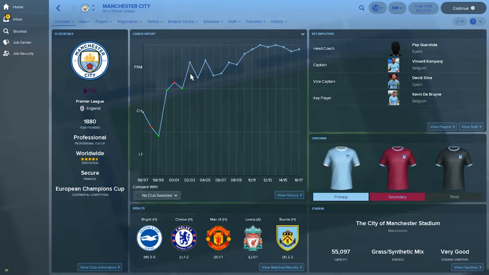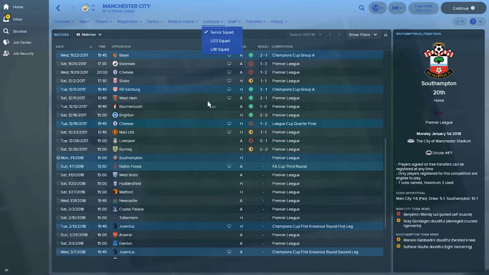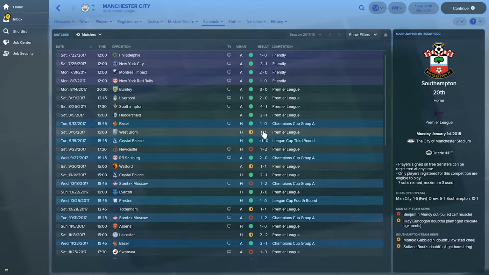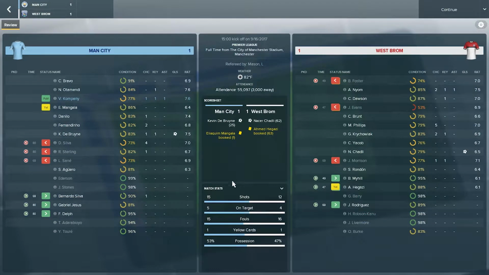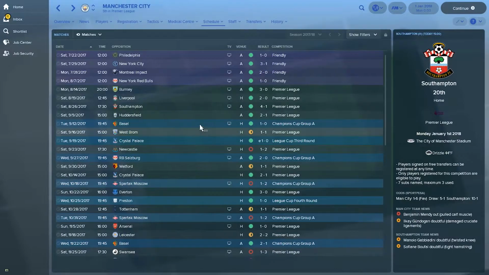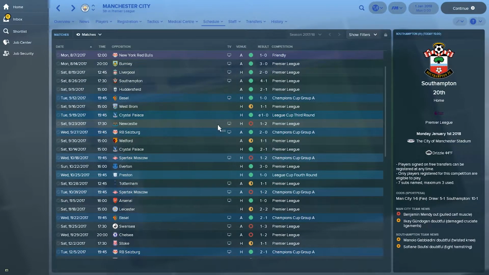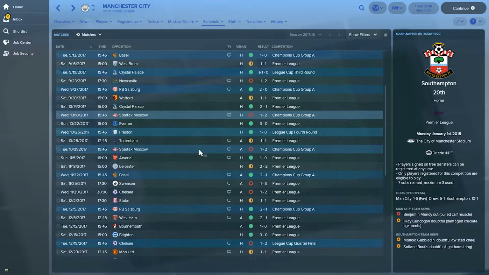And let's see what's happening here. What has happened with their schedule? So if we go to the very beginning, they got off to a bright start. 5 wins in 5 friendlies, then 4 wins on a trot in the Premier League, a draw at home to West Brom. What happened here? Nothing interesting, so a surprise maybe. Then a home loss to Newcastle. Now that's very odd. We can see in the Champions League they're doing quite well. They have beaten Red Bull Salzburg. Then a home defeat to Spartak Moscow.